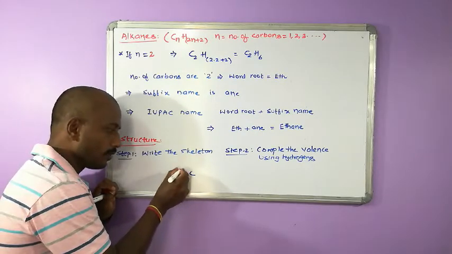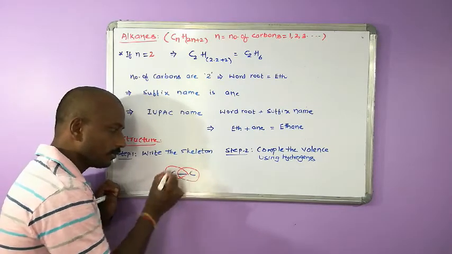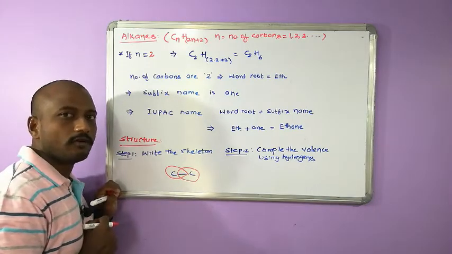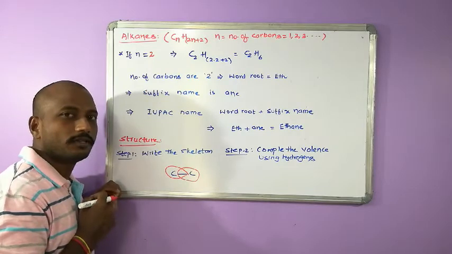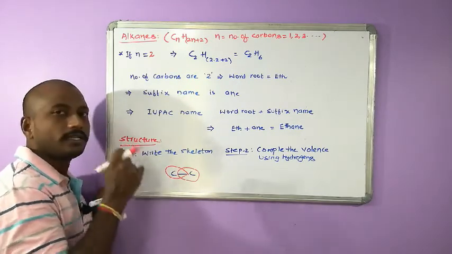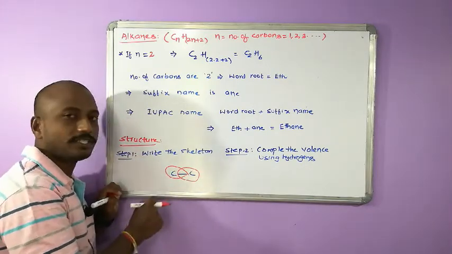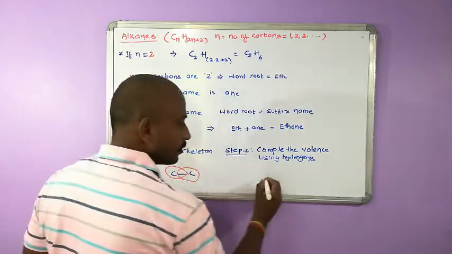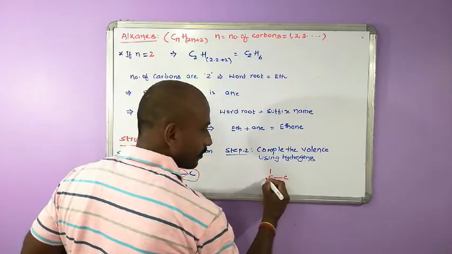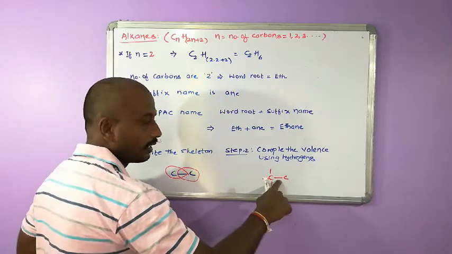This single bond belongs to this carbon, and it also belongs to the other carbon. Now how many bonds are less of 4? Each carbon has a single bond, so there should be additionally 3 bonds around each carbon, because each carbon is deficient of 3 bonds. Already 1 bond is there and the remaining are 3.